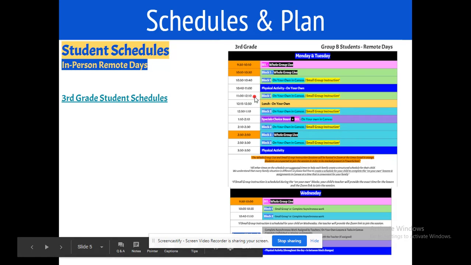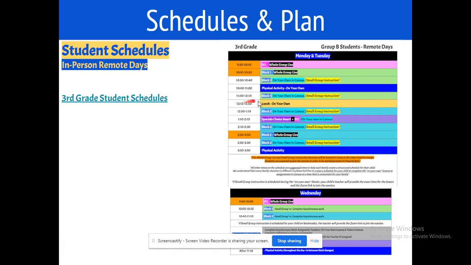From 11 o'clock to 12:10, they will go back into Canvas and complete their work for that morning for block one, whether it's their reading assignments or their math, science, or social studies. 12:15 to 12:30, they will have lunch on their own at home. 12:50 until 1:10, they will go back into Canvas and complete their block two Canvas work.